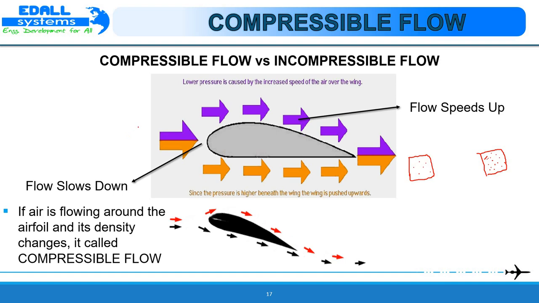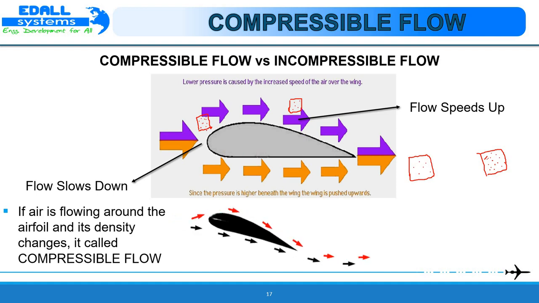Here, in the beginning of the airfoil, if we have dense air, and as the flow goes on around the airfoil we see that the density has decreased, then this change in density means this flow will be called compressible flow. This condition applies during high speed.